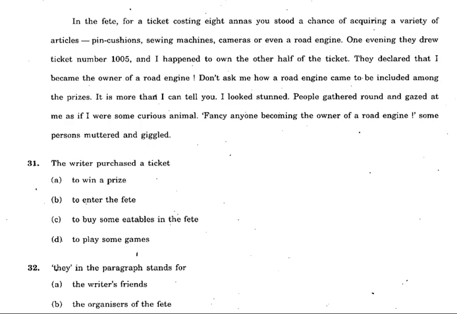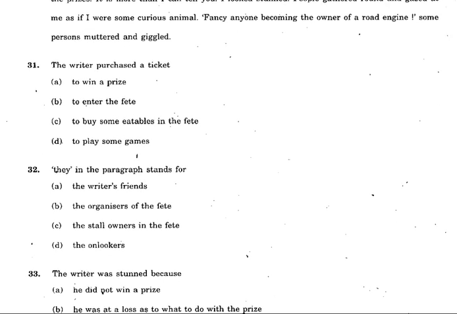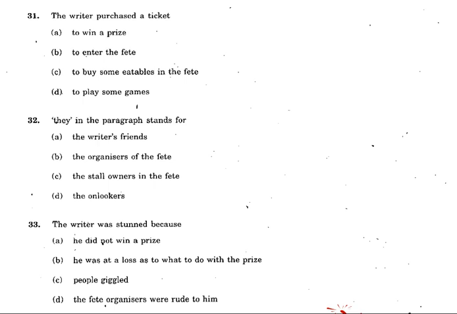The writer purchased a ticket to win a prize, to enter the fete, to buy some eatables in the fete, to play some games. They in the paragraph stands for the writer's friends, the organizers of the fete, the stall owners in the fete, the onlookers. So here, why did the writer purchase a ticket? That's the first question. Who are they in the paragraph? And the last question, the writer was stunned. This is a personal response question. You have to go deep into that, and then only you'll be able to give the answer.